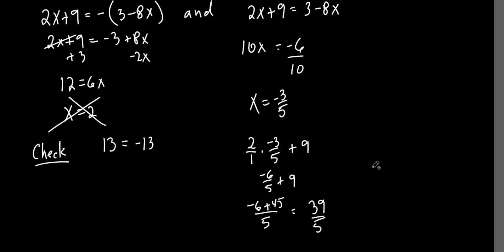Let's try the other side. 3 minus 8x. So let's go 3. Do it right here. 3 minus 8 times x. What do we say x was? Negative 3/5. All right, so it's 3 minus, nothing cancels here, so 24/5. Make this over 5, so what's that going to be? 9. Am I doing that right? No, times 5 is 15.